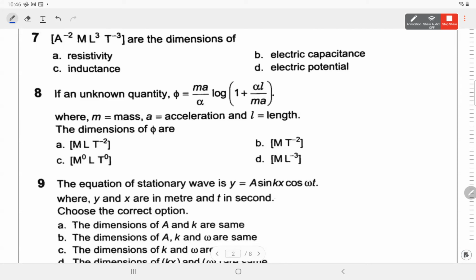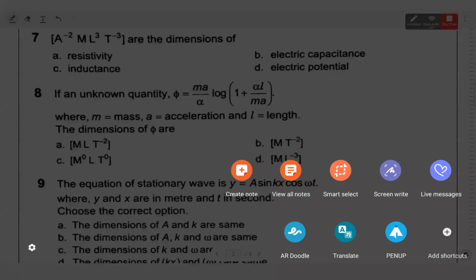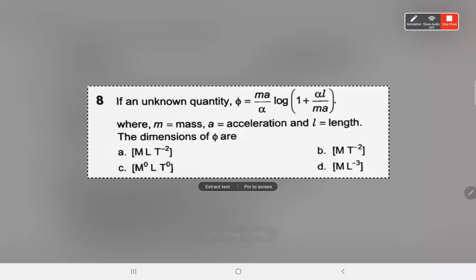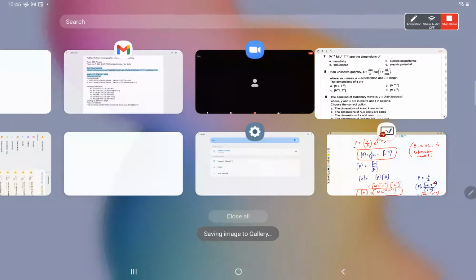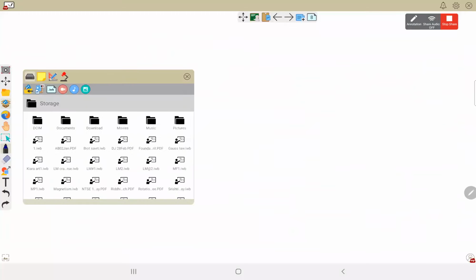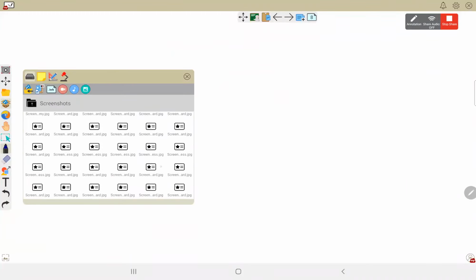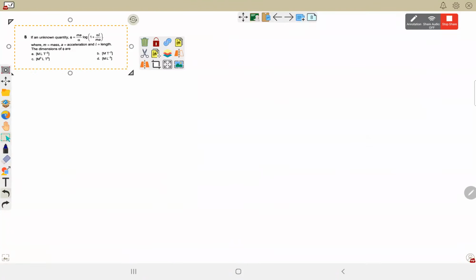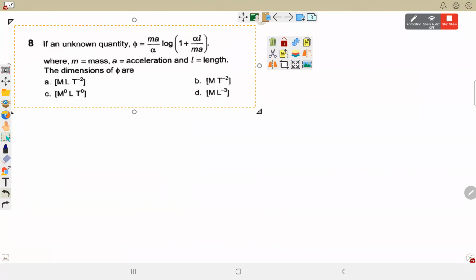Question number 8. If an unknown quantity phi is equal to ma by alpha log 1 plus alpha L by ma. M is given as mass, A is given as acceleration, L is given as length, then find the dimension of phi. Question number 8 I am asking. I will put this question there also, but till then you can start solving on your own. This PDF will be shared to you. Now you focus only on the understanding and solving, because through these questions only we are learning. अभी कुछ बुक पढ़ने का या सच कोई चांस नहीं है और फायदा भी नहीं है.